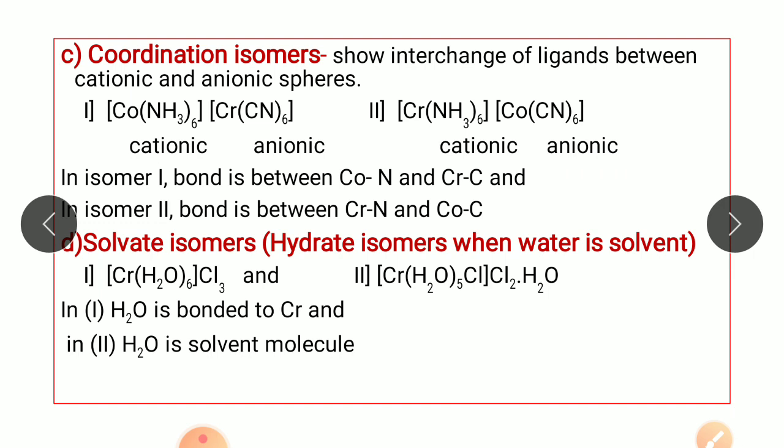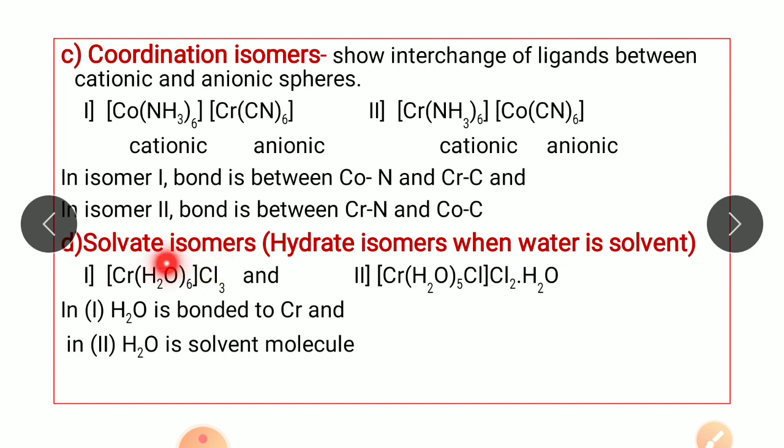Now the fourth type is the solvate isomer. When water is used as a solvent, these isomers are also termed hydrate isomers. Now these are the two isomers or complexes which exist as solvate isomers. This is the chromium complex where water is attached to chromium and 3 chloride ions are in the ionization sphere. While in the second complex, 1 chloride along with 5 water molecules are in the coordination sphere, while 2 chloride ions are in the ionization sphere with water as a solvent.